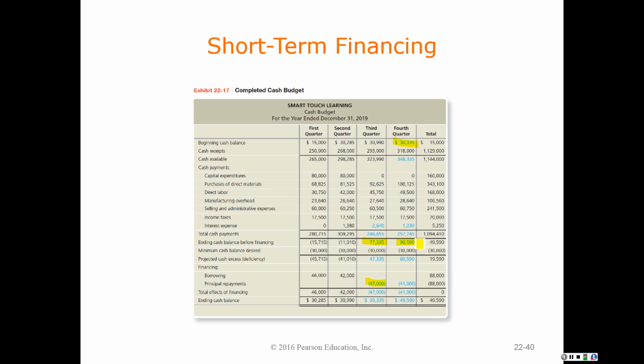Once again, in the fourth quarter, I've had a very lucrative month. I have $90,590 more in cash receipts than I had in cash disbursements. So what can I do? We will once again pay off the remaining balance that we have borrowed. And this gets us down to our totals for our cash budget. And we have the beginning cash balance for the balance sheet, we have the ending cash balance for the balance sheet, and we have the information that we will need for our statement of cash flows here.